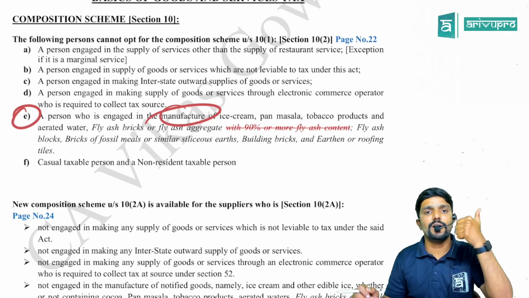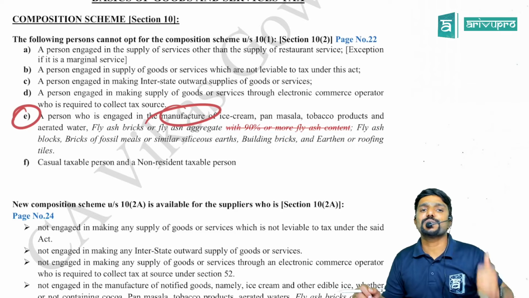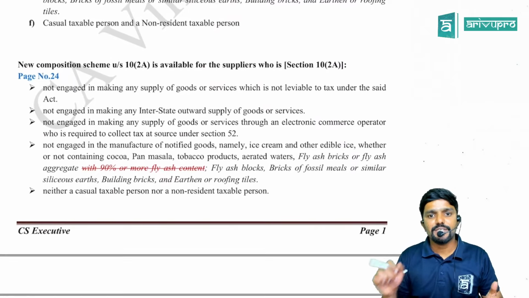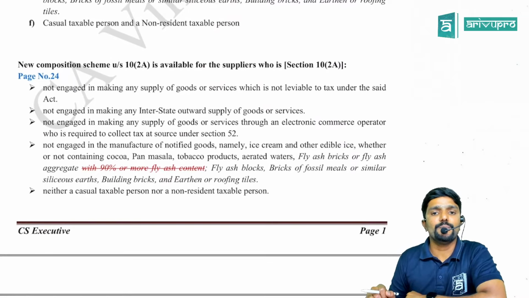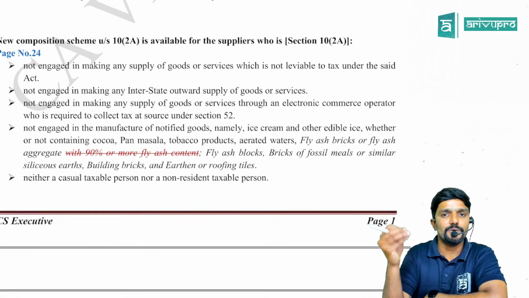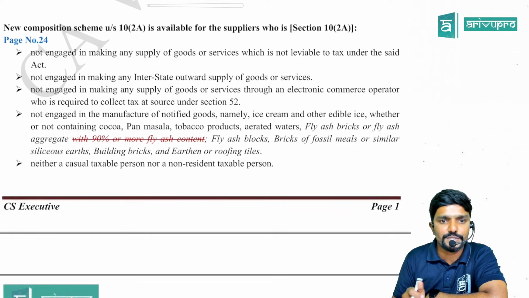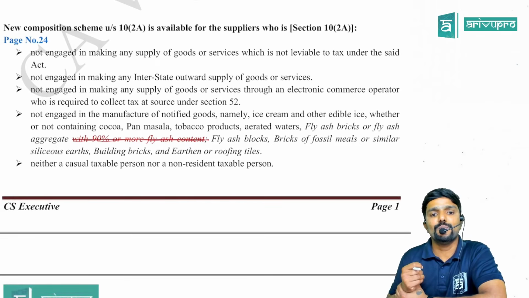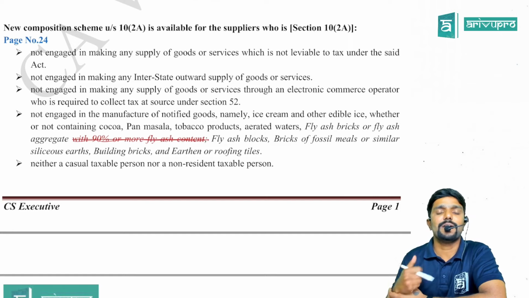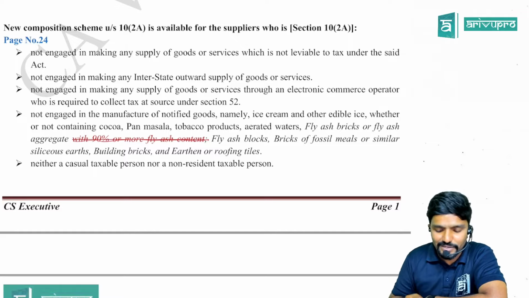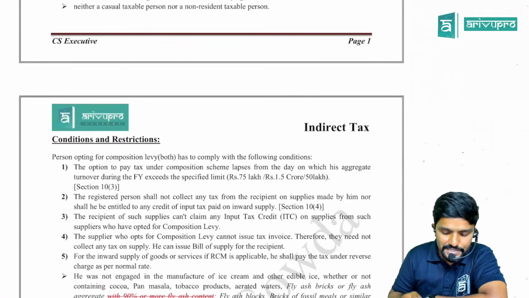That is the scheme which is available for MTR, that is manufacturer, trader or restaurant service suppliers. Then it's the same change even on page number 24, that is for the composition scheme under section 10(2)(a). There also, if you are engaged in manufacture of so and so products, you are not eligible for composition scheme. There also you need to just scratch this. With 90% or more fly ash content, you just have to scratch it, guys. These minor changes you can update in your regular study material only, so that it becomes easy for you when you are studying next time.